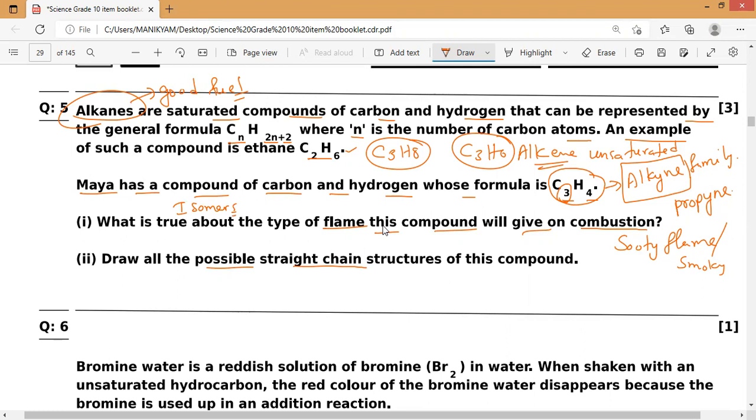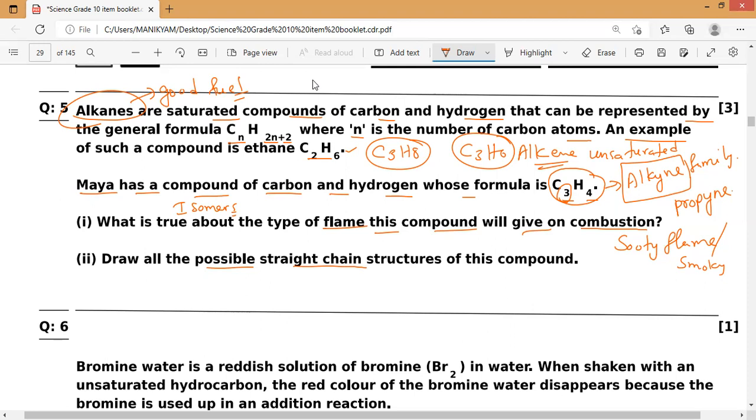We can draw both because it may contain a double bond or a triple bond. Both together we call unsaturated hydrocarbons. Of course, branched chain and cyclic unsaturated hydrocarbons are also possible, but they are asking only for straight chain.